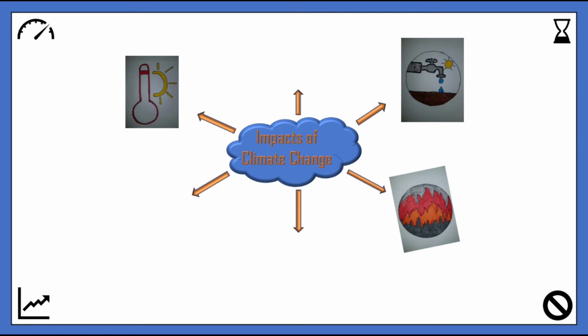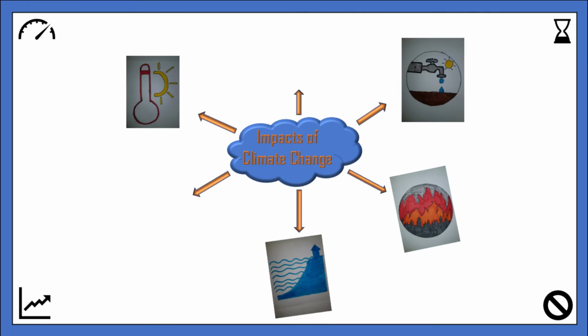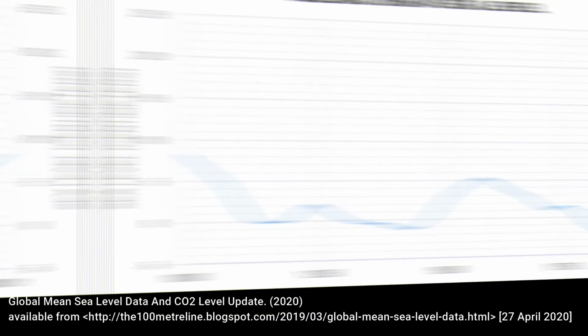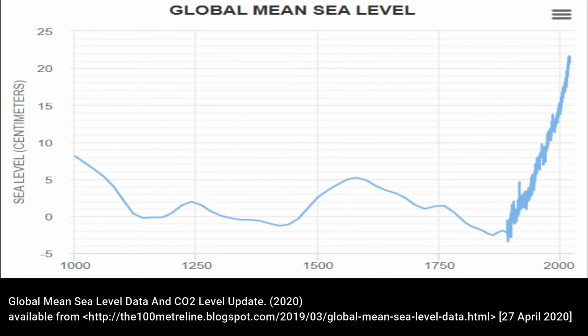Since the pre-industrial period, the sea level has risen by 8 to 9 inches, with about a third of that coming in just the last 2.5 years.